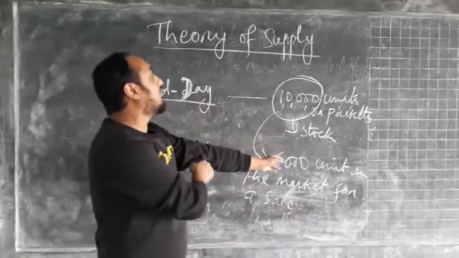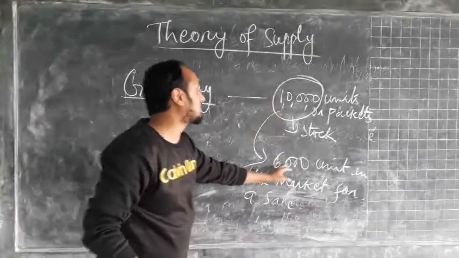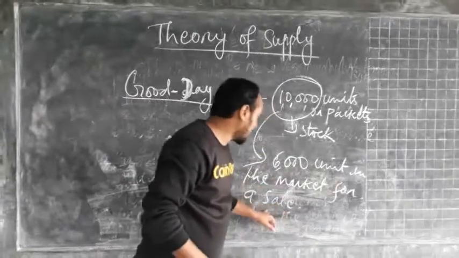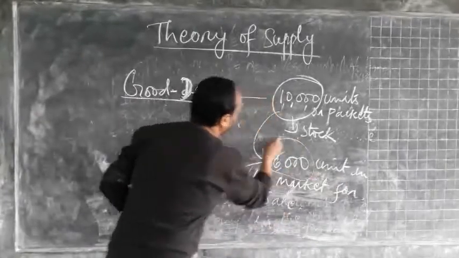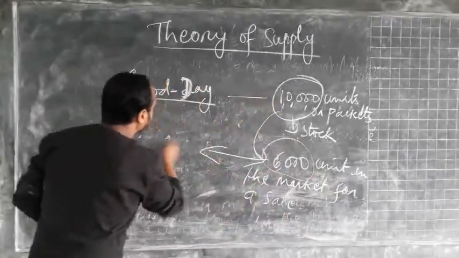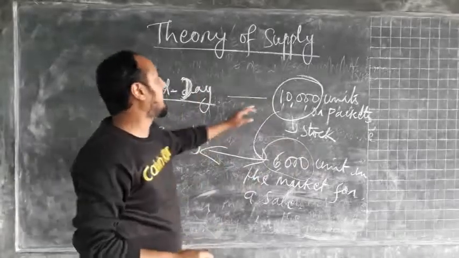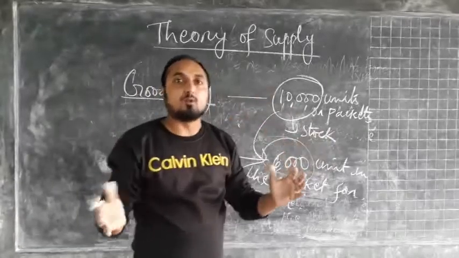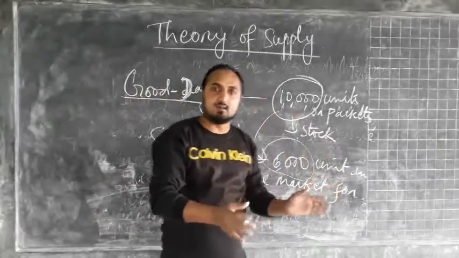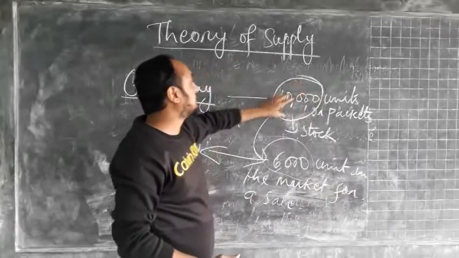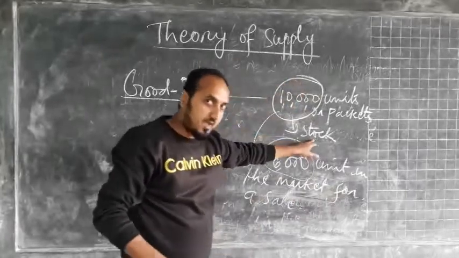Out of this 10,000, suppose 6,000 units are brought to the market for sale. So these 6,000 units of biscuits can be considered as supply. Whatever the total production taking place in the firm, that total amount of commodity can be considered as stock.